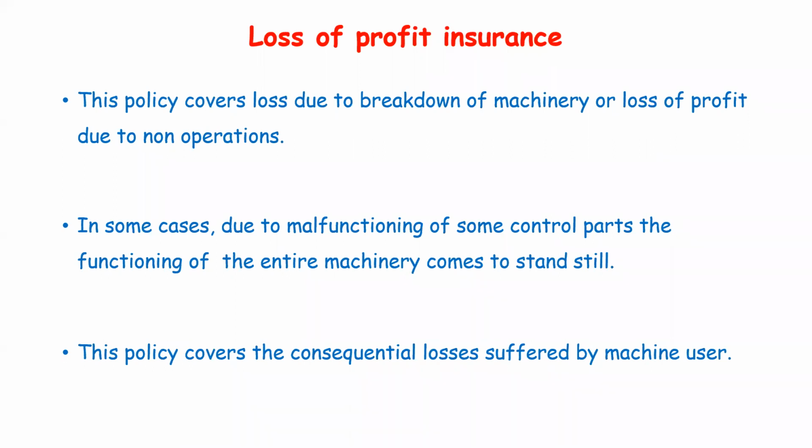Some machineries will be in good condition for one year, then break down due to human error or a manufacturing problem, but that can be recovered by the insurance so that the machinery can be regularly operated again. That covers the consequential losses suffered by machinery users.